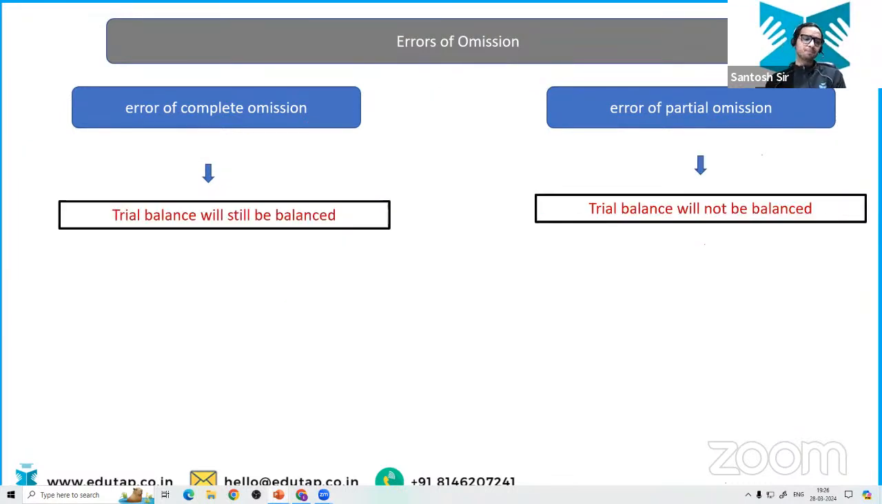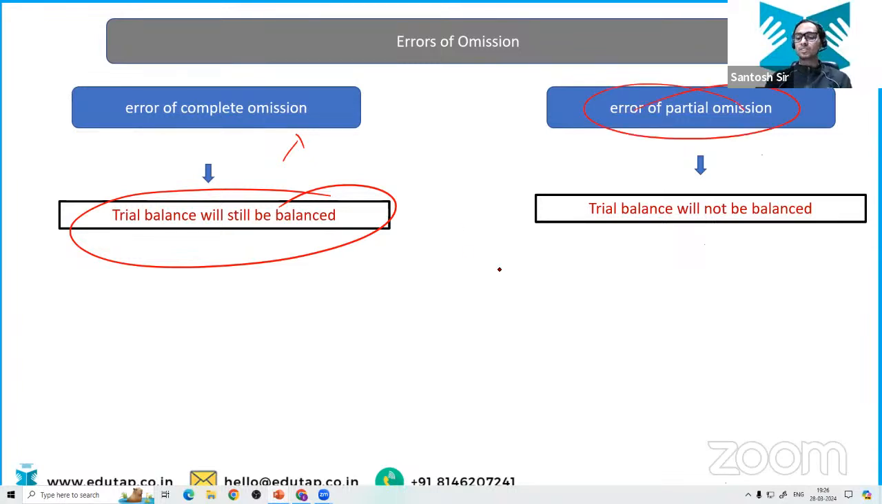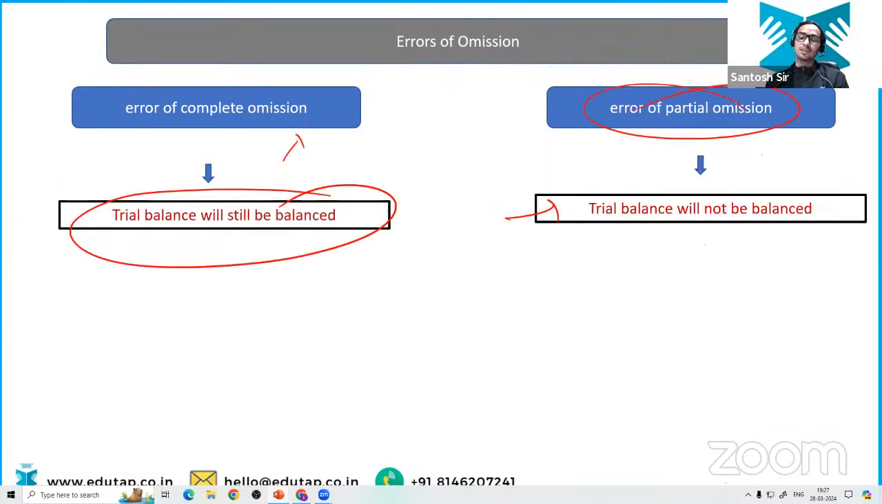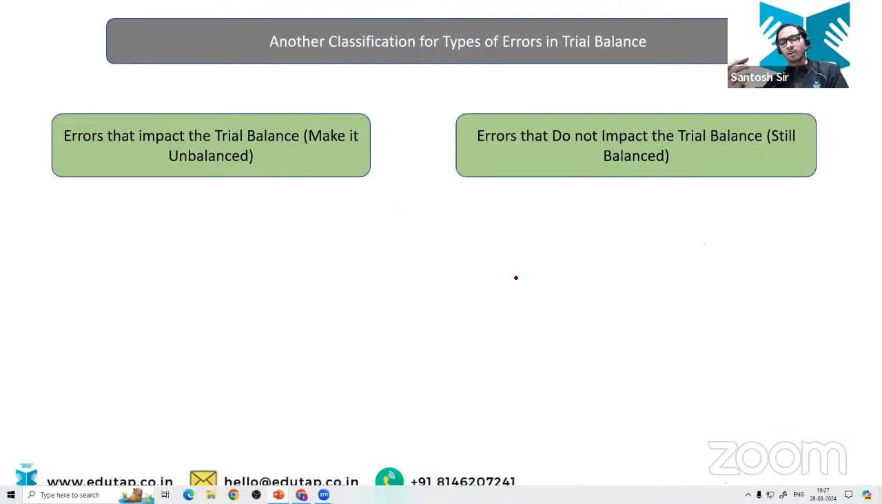Right? Clear? Very easy. Now, whenever an accountant has done the complete omission, the trial balance will still be balanced, obviously, because no debit, no credit. So the total will be the same. But in case of partial omission, the trial balance is not going to be balanced because one ledger account now has a credit balance, but the corresponding account is not debited. So your total of debit and credit is not going to match. So partial omission is always going to unbalance the trial balance, right?